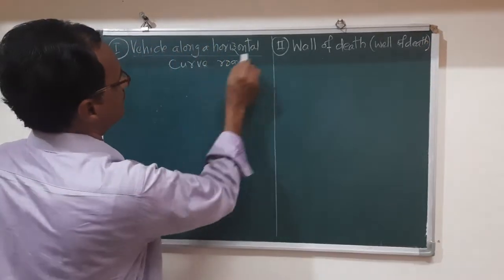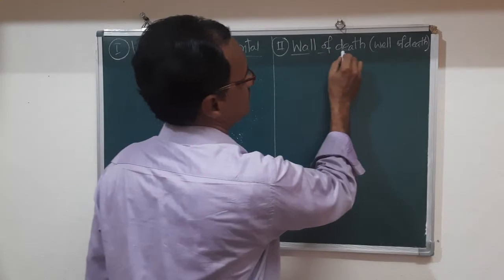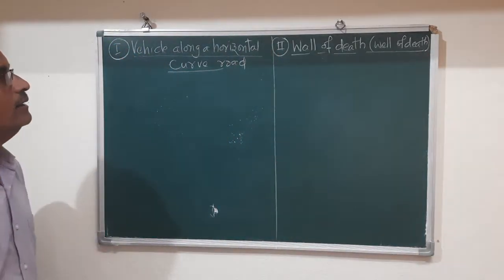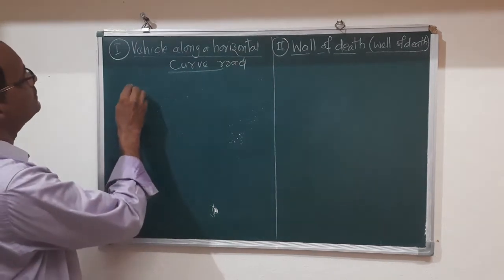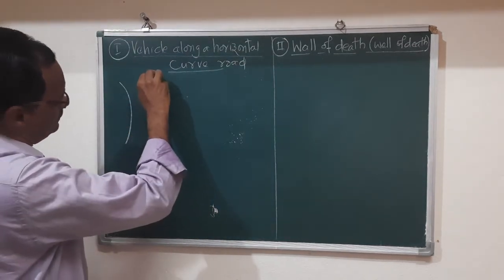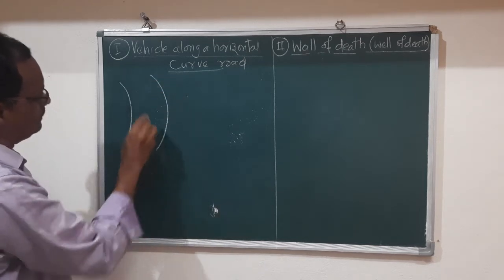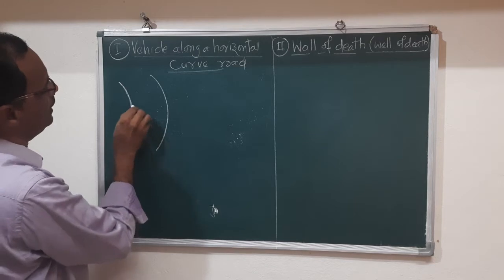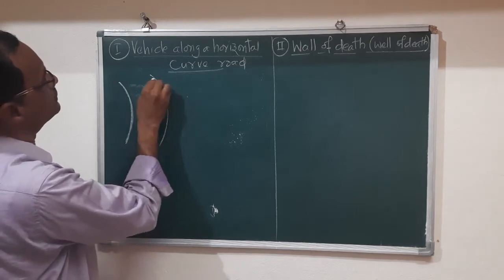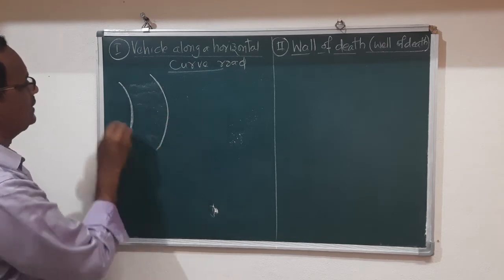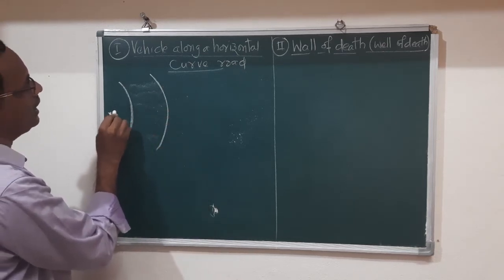Now here, why do we take these two applications simultaneously? Here we have to consider the horizontal plane, and this is a curved road. This is a plane road, and on the plane road there is a curve, and for this curved road there is a radius of curvature r.